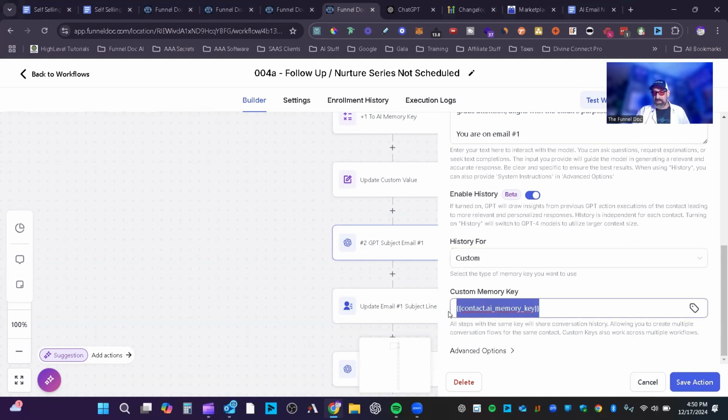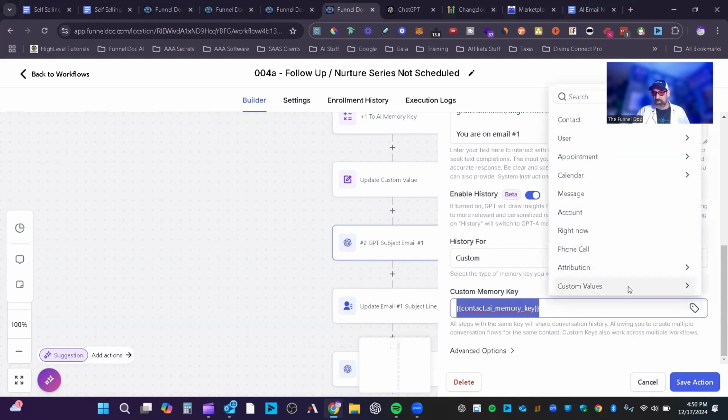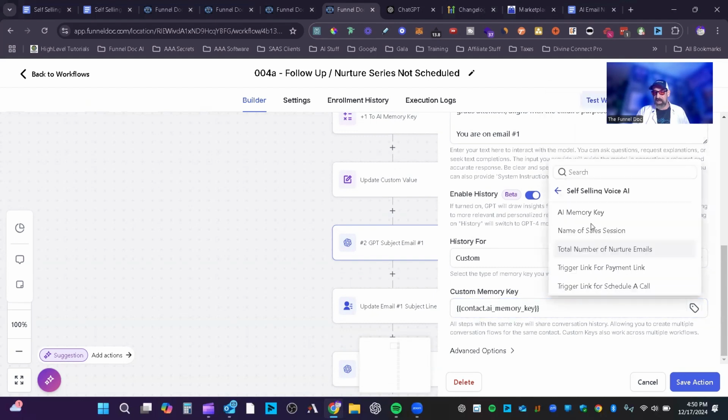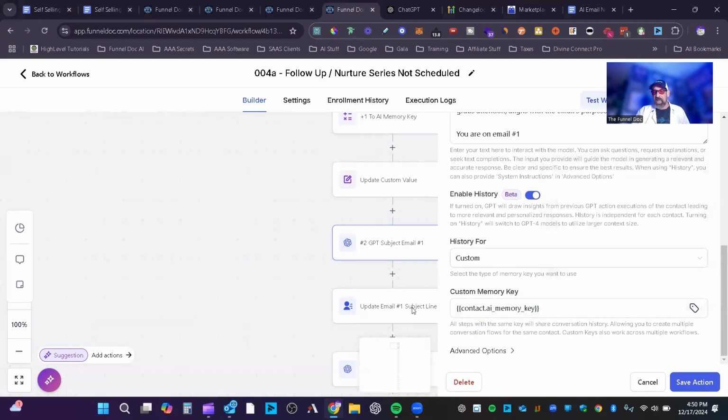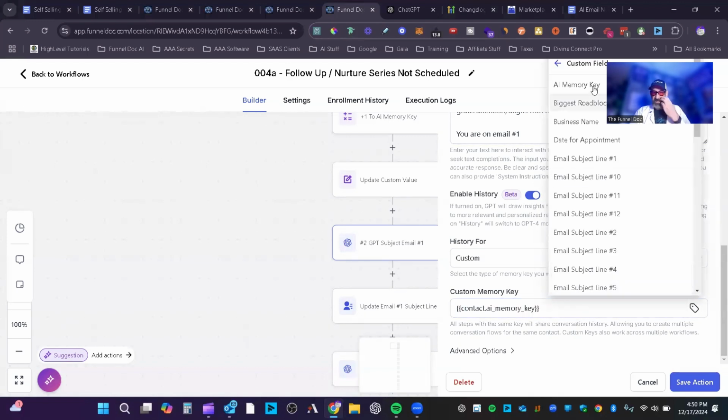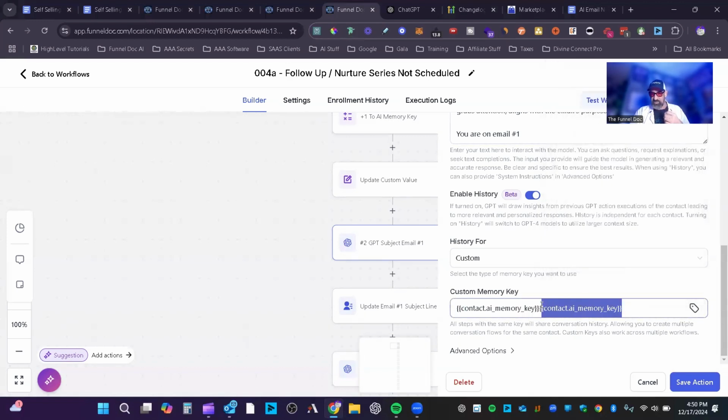And then for that custom field, I just come in here and go custom values, voice AI memory key. And now whatever that memory key is specific to that contact, I'm sorry, I don't want custom value. I want to go contact. I apologize. Contact custom field AI memory key, because remember, it's for that specific contact. Now it's going to be set, and now all the GPTs will use whatever number is specific to that guy. So it makes it really cool and easy to do.